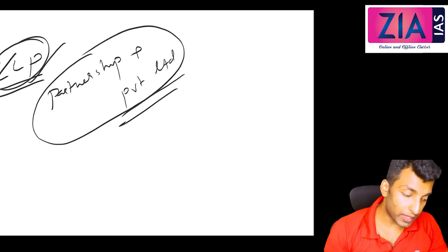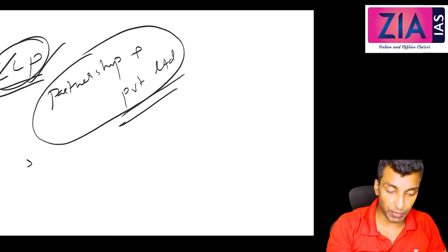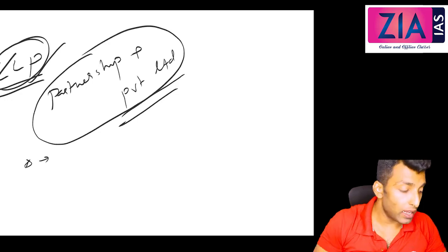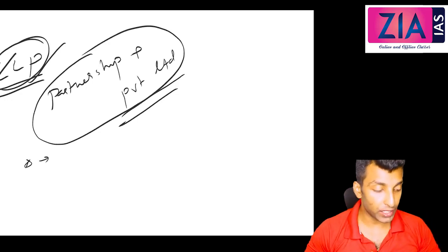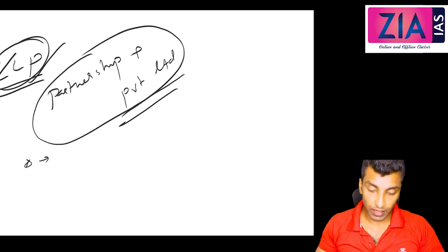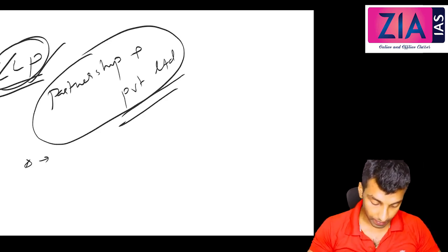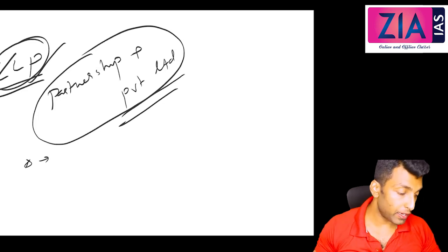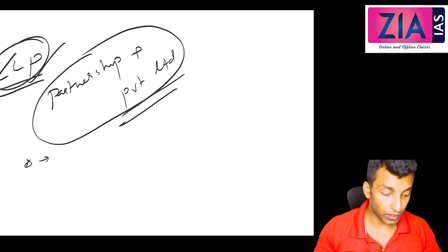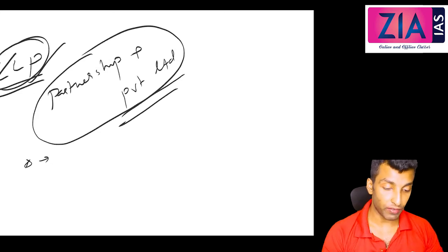Now just write Limited Liability Partnership Act 2008. Give a subheading under that for one provision. Liability of partners is well defined or specified under this.